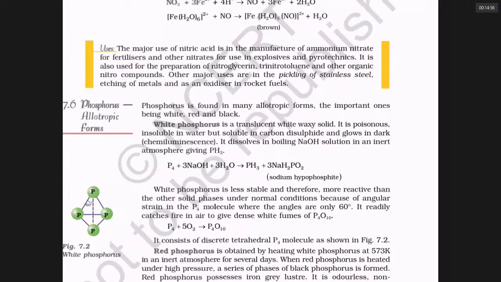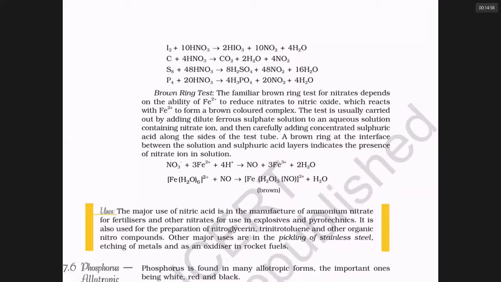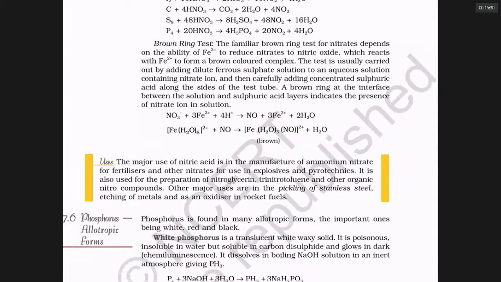Now we are looking at the reactions of nitric acid with non-metals. You should practice all these reactions. I already pointed out the main use of nitric acid is to make ammonium nitrate. That is a fertilizer. It is also used to make so many explosives like trinitroglycerine and all. It is used especially to remove stains from stainless steel. That is called pickling of stainless steel. To write your names on metals, that is called etching on metals. And also as an oxidizer in rocketry, nitric acid is used. These are the uses of it, and that's it.